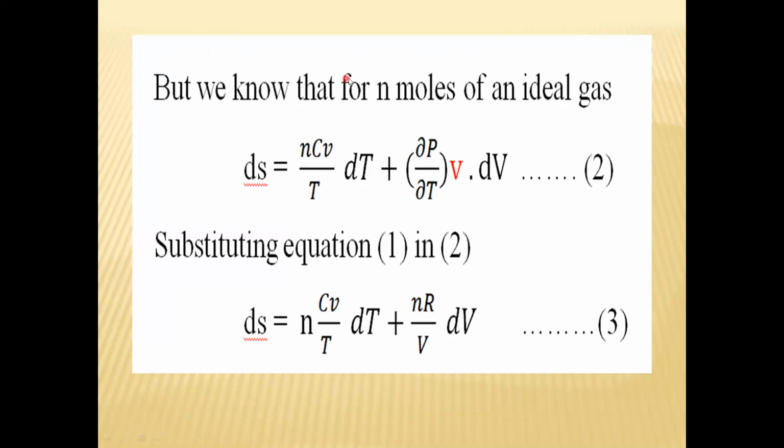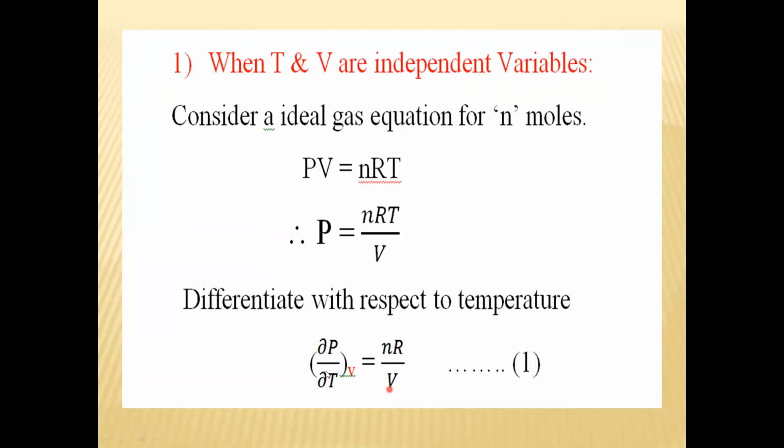Now but we know that for n moles of ideal gas, entropy change can be given as dS is equal to n into Cv upon T into dT plus partial derivative of P with respect to T at constant volume into dV. Now see equation 1 and 2. This is equation 1. यहाँ पे क्या है? पार्शियल डेरिवेटिव ऑफ P विथ रिस्पेक्ट टू T है एट कांस्टेंट वॉल्यूम. किसके बराबर है? ये nR upon V.